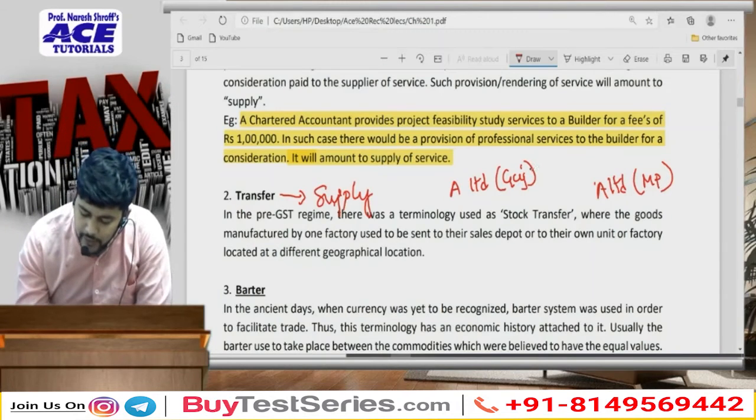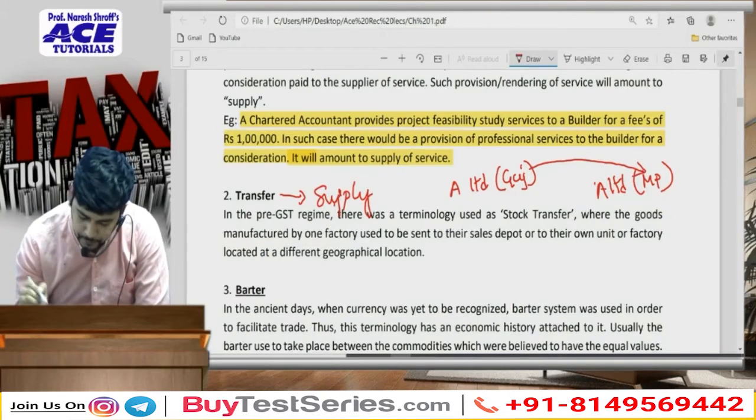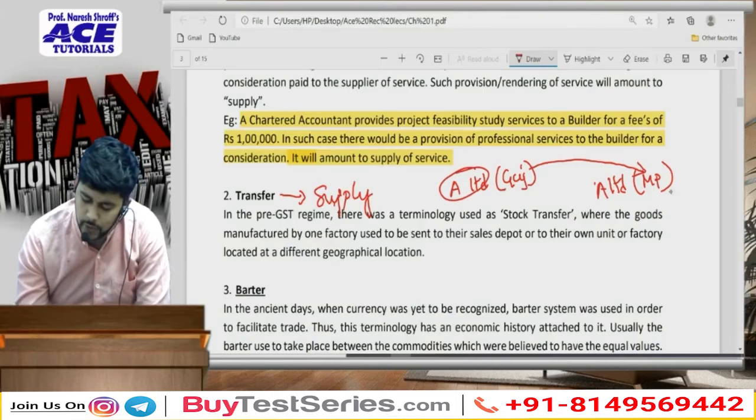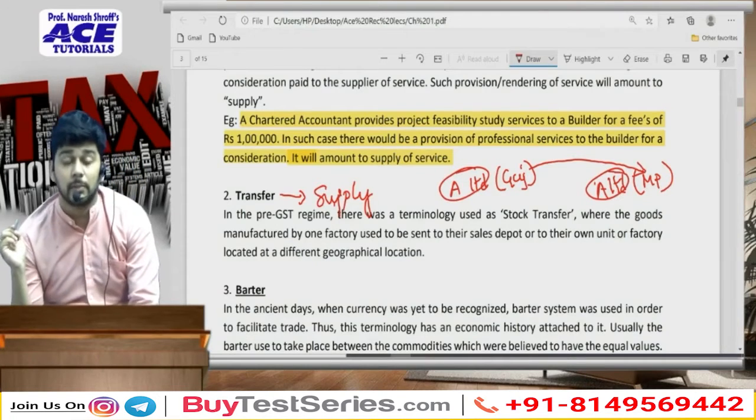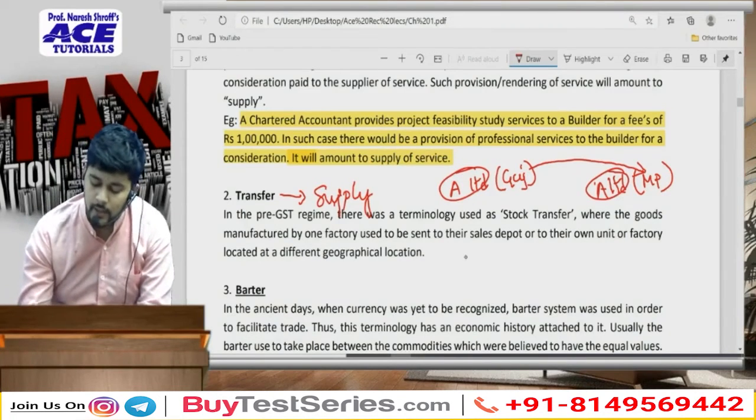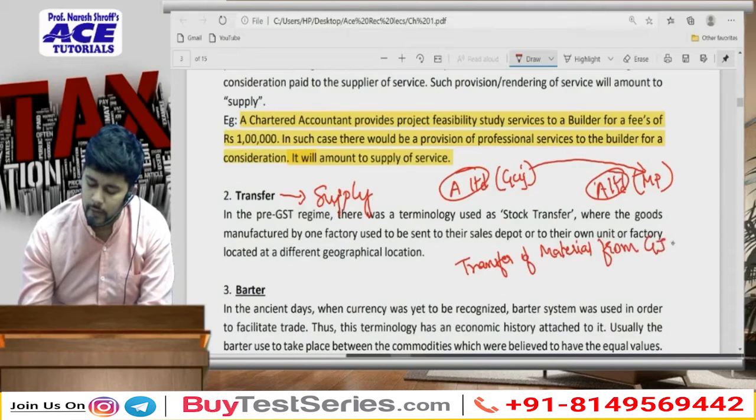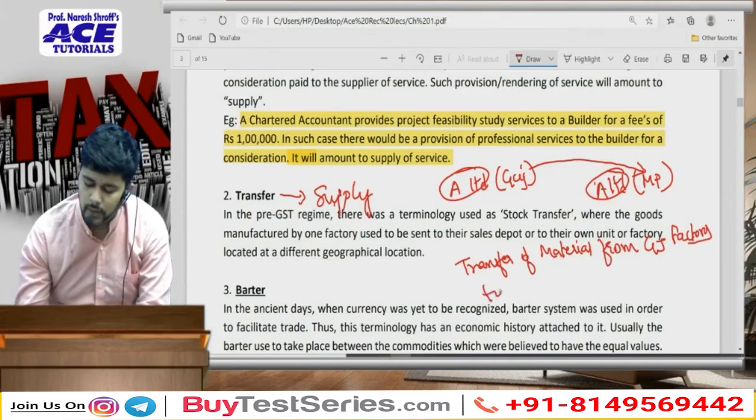So if material is to be transferred from A Limited's factory in Gujarat to A Limited's factory in Madhya Pradesh, so what we are saying is that in case of transfer of material from Gujarat factory to Madhya Pradesh factory.